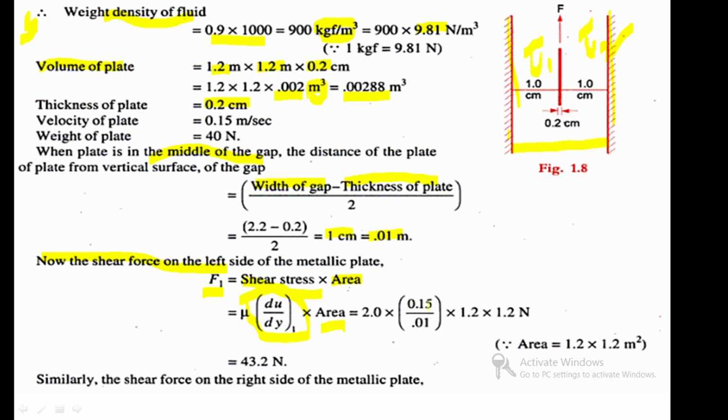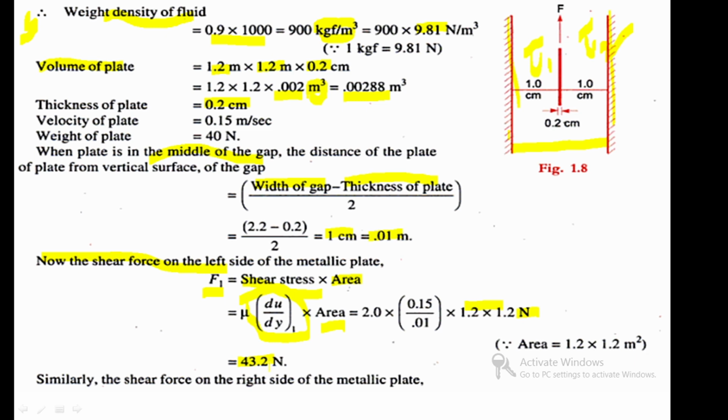du value is 0.15 and dy value is the thickness 0.01. Here the area of the plate, 1.2 into 1.2, is the surface area. So here the unit for force is Newton. Okay, if you multiply, you get the answer 43.2 Newton.